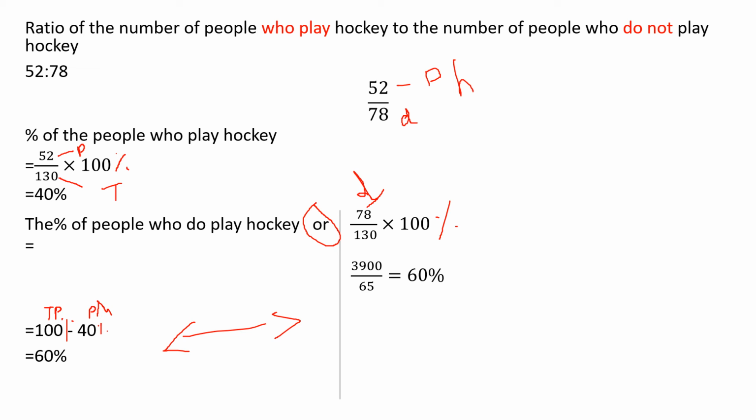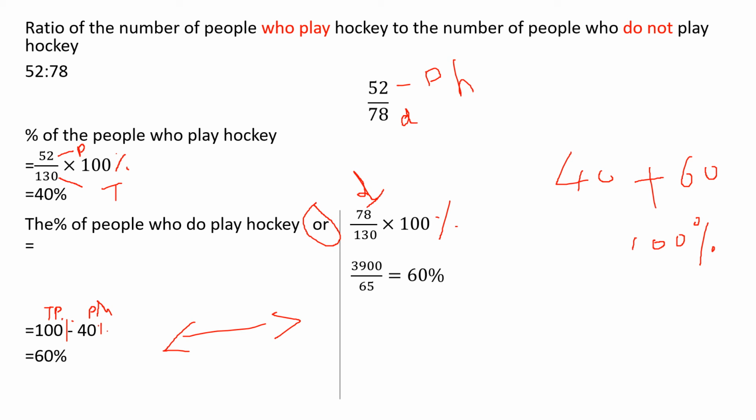Check it. 40 percentage of them are playing hockey, right? And 60 percentage are not playing hockey. When you add them, are you getting 100 percentage? Yes, right? So the total is 100. In that, 40 percentage will be playing hockey and 60 percentage will not be playing hockey.